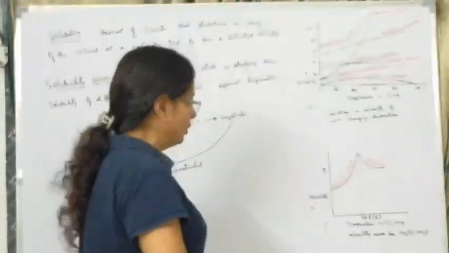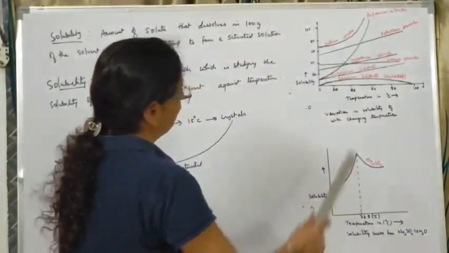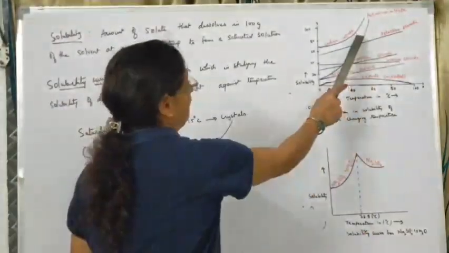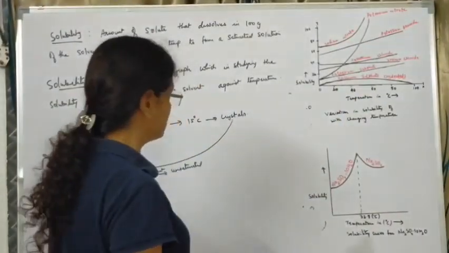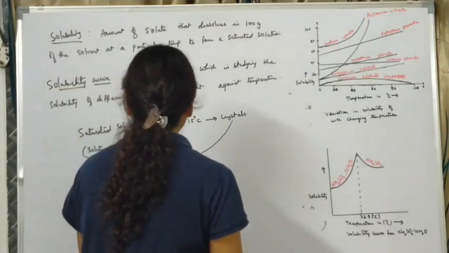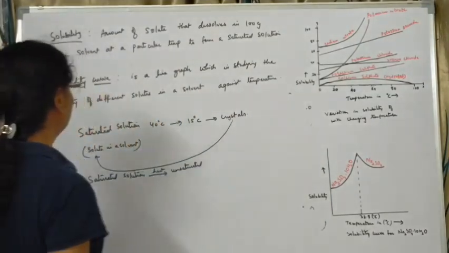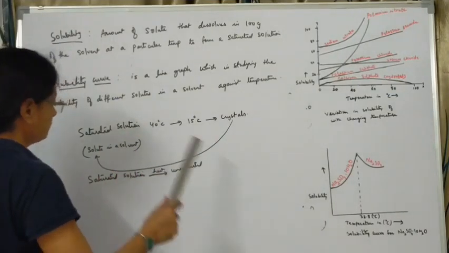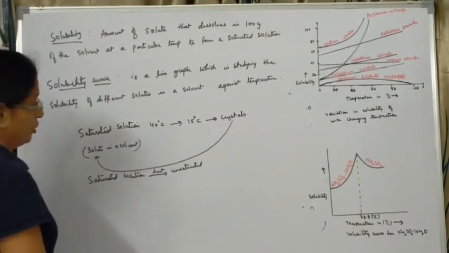So first is that we come to know the solubility of different solutes in a particular solvent at a particular temperature. We can also compare the solubilities of different substances. This is the second point. And the third point is what? From the solubility curve, we can know the effect of changes in temperature on various types of solutions.